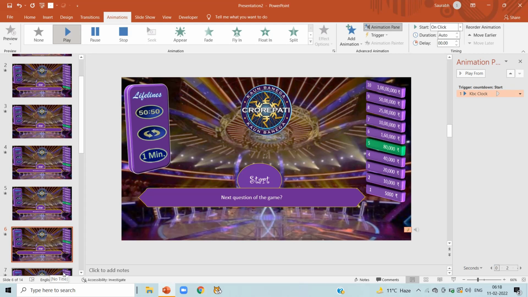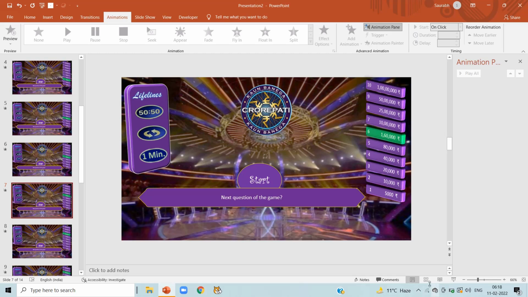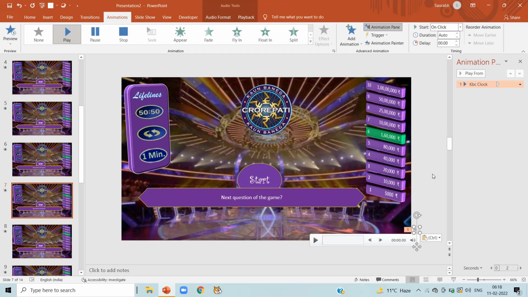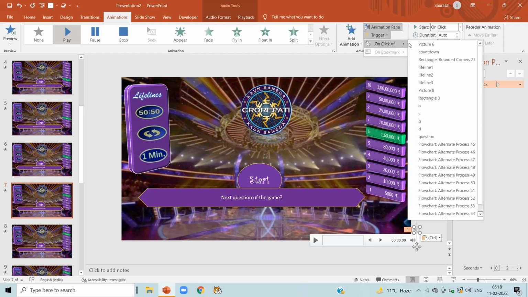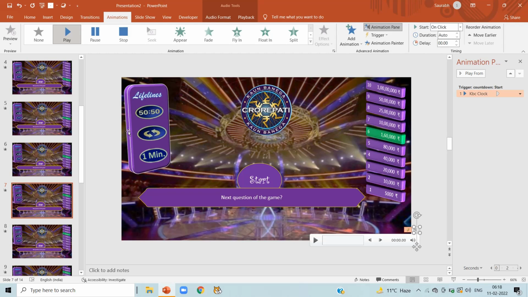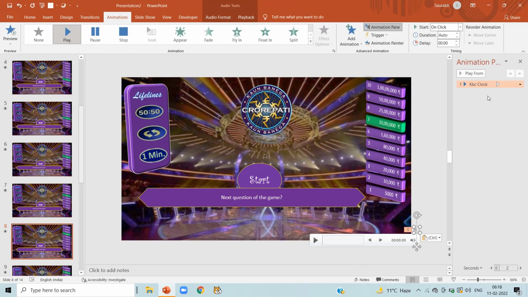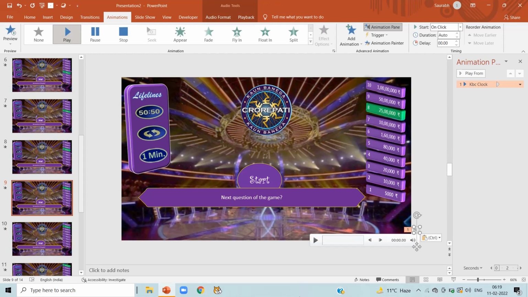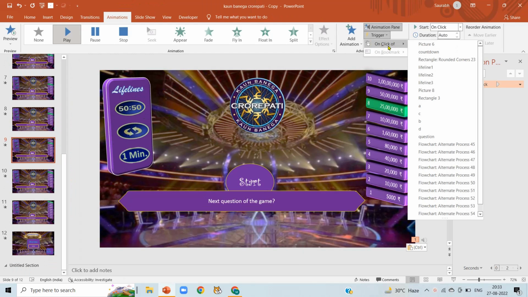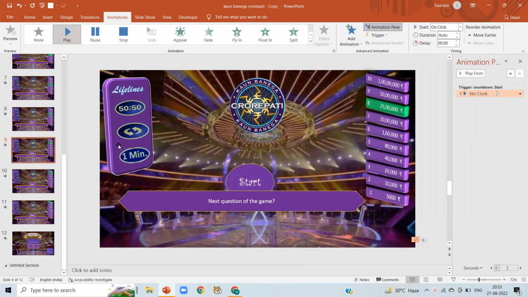Now click on seventh slide, press Ctrl plus V, click on KBC clock, trigger, on click off, countdown. Now click on 8th slide, press Ctrl plus V, click on KBC clock, trigger, on click off, countdown. Now we are on our 9th slide, Ctrl plus V, KBC clock, trigger, on click off, countdown.